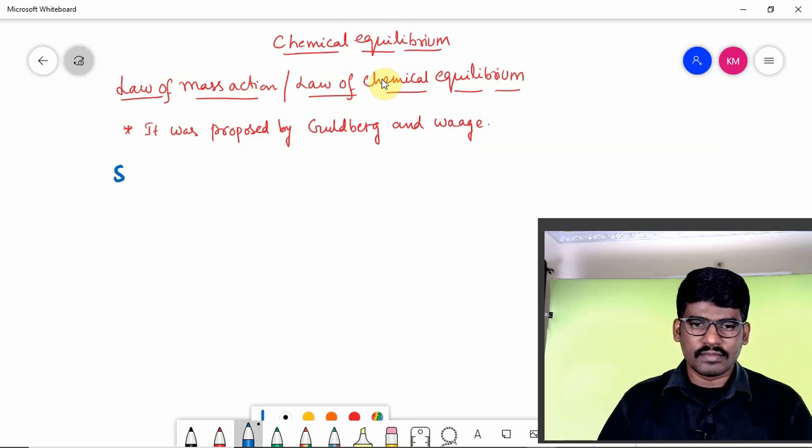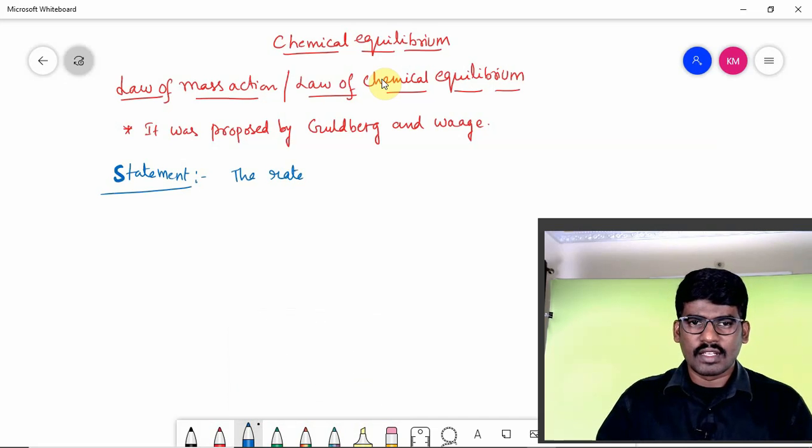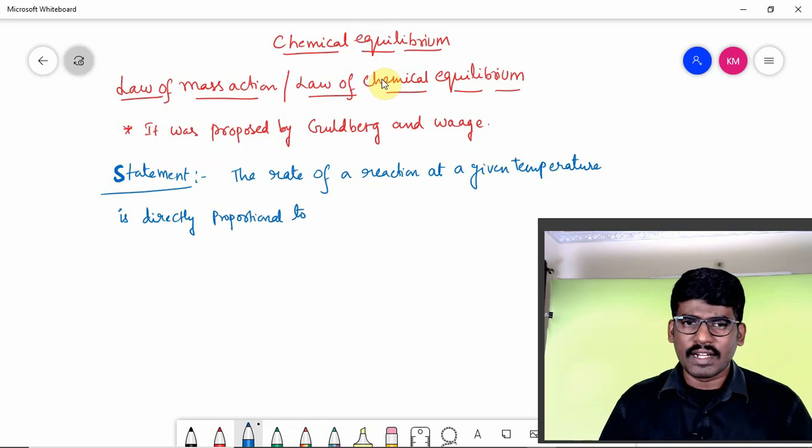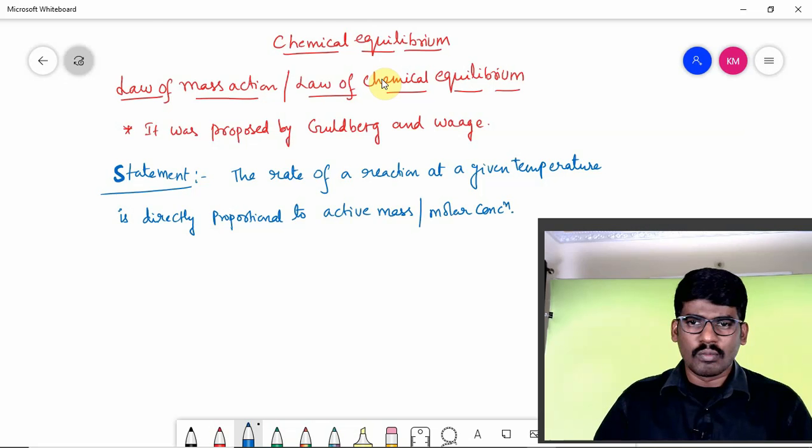The statement is: the rate of a reaction at a given temperature is directly proportional to the active mass or molar concentration of the reactants.